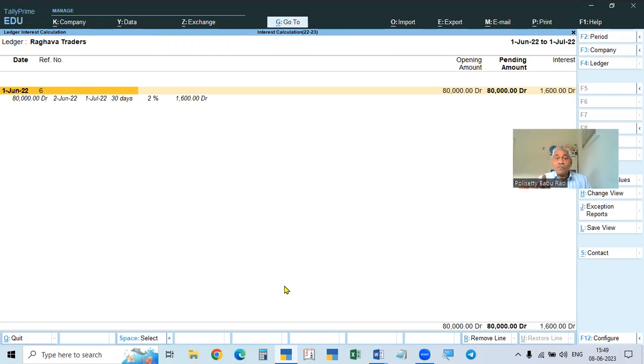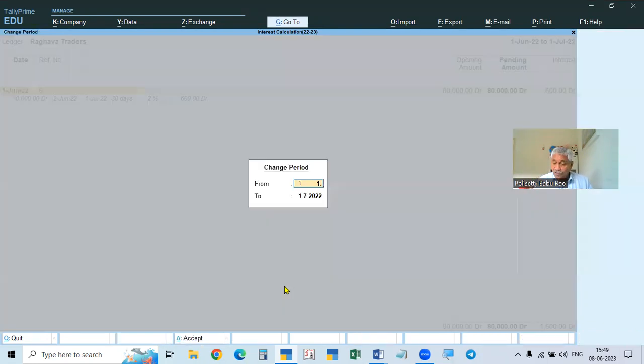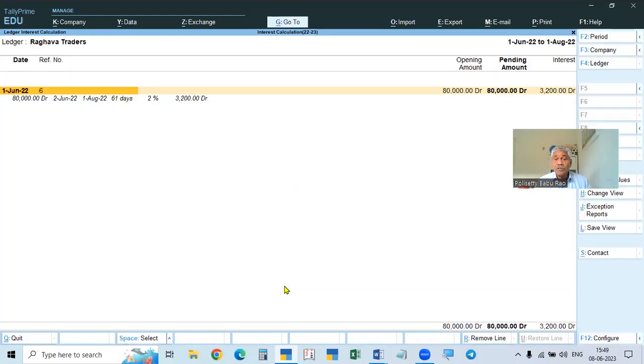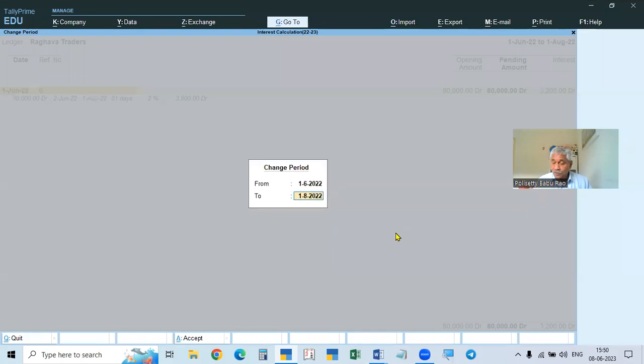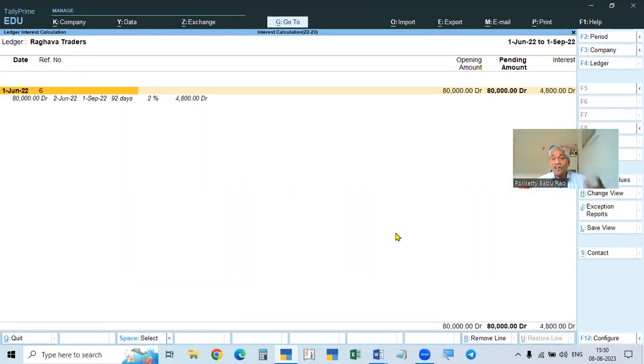So like this, we are checking the interest for 1 month. We can check 2-3 months also. So from 1st June to 1st August, it is giving 2 months: 1st June to 1st July, 1st July to 1st August. So 2 months you are calculating. If you take 1st June to 1st September also, we can calculate. So it is for 3 months. You see here.